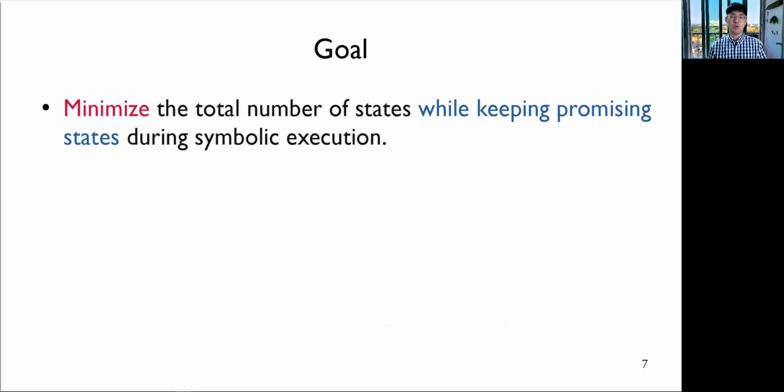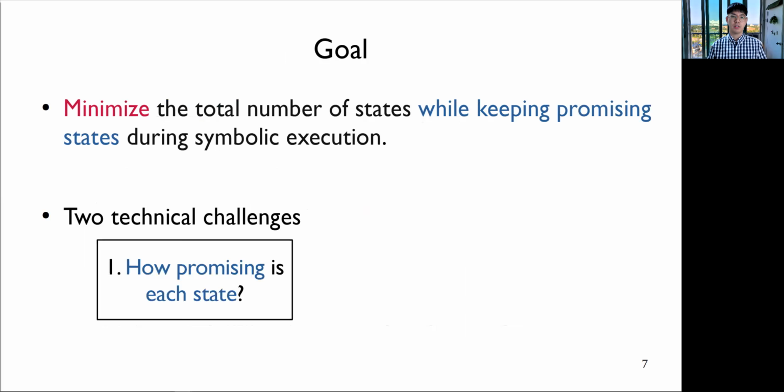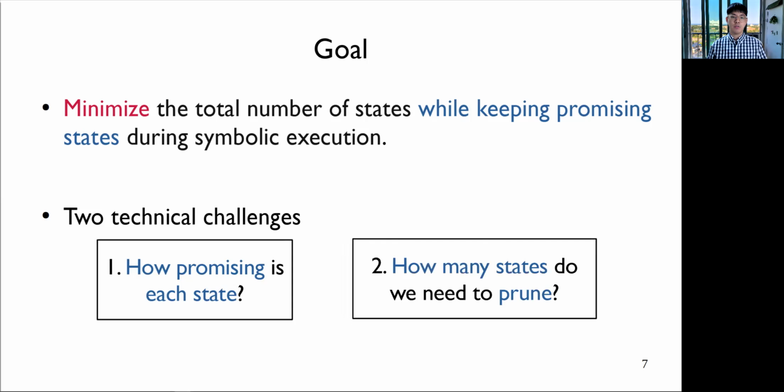So in this work, we aim to minimize the total number of candidate states while keeping promising states during symbolic executions. To achieve this, we have to overcome two technical challenges. First, we should be able to evaluate how promising each state is, and we should be able to decide how many candidate states are pruned.